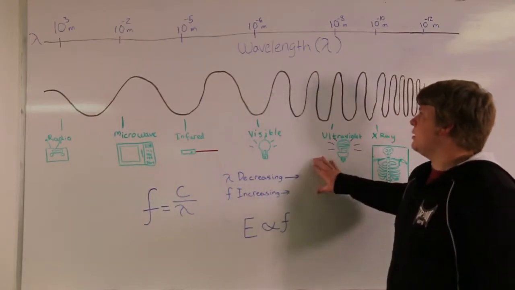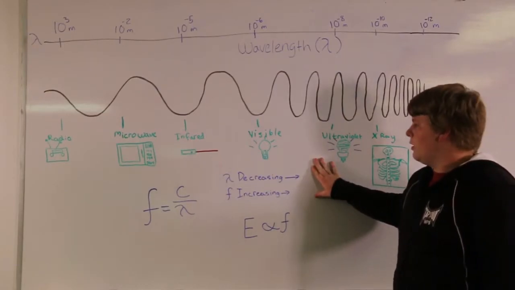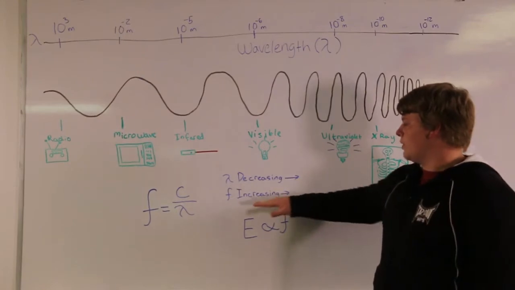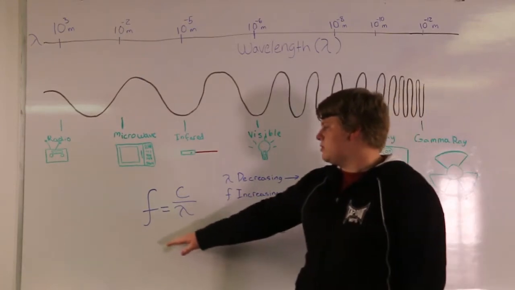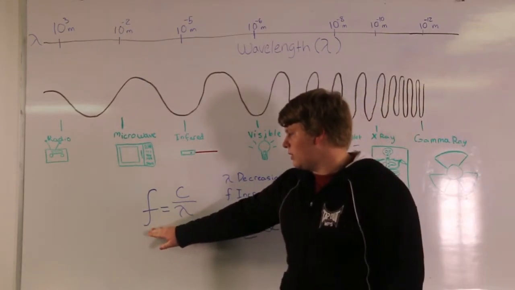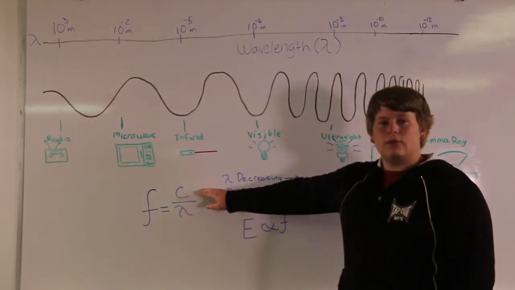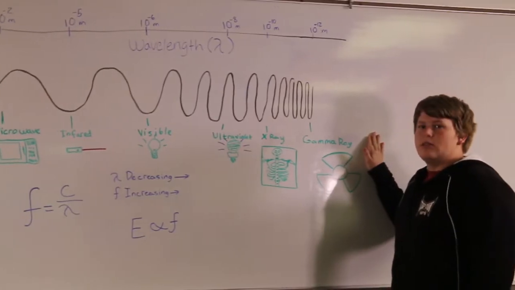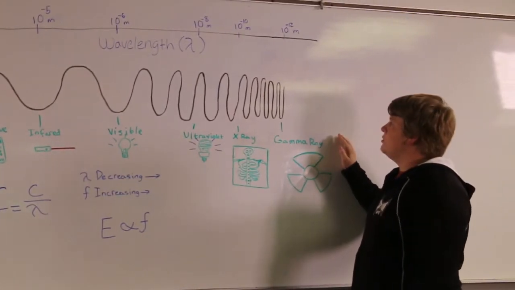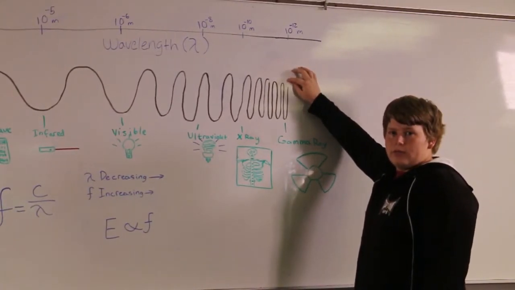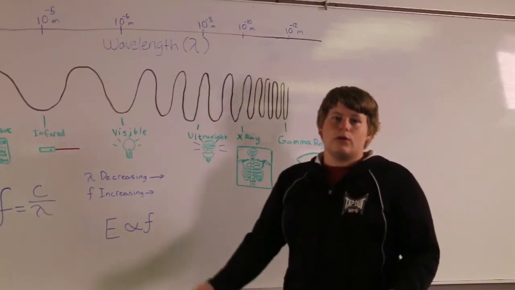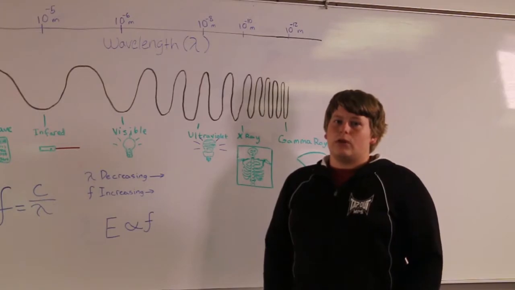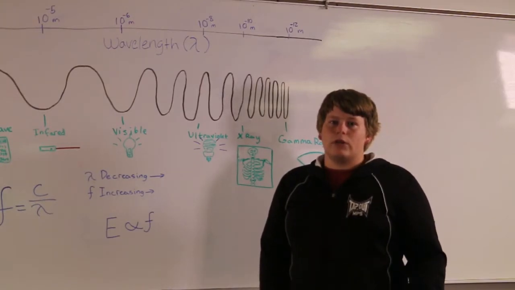Behind me is an electromagnetic wave chart. As the wavelength decreases from left to right, the frequency increases. This is due to our formula for frequency, which is the speed of light over wavelength. Gamma radiation is the most harmful form of radiation due to its short wavelength. Hence, when you are exposed to gamma radiation, you are hit by its waves at a more frequent rate.